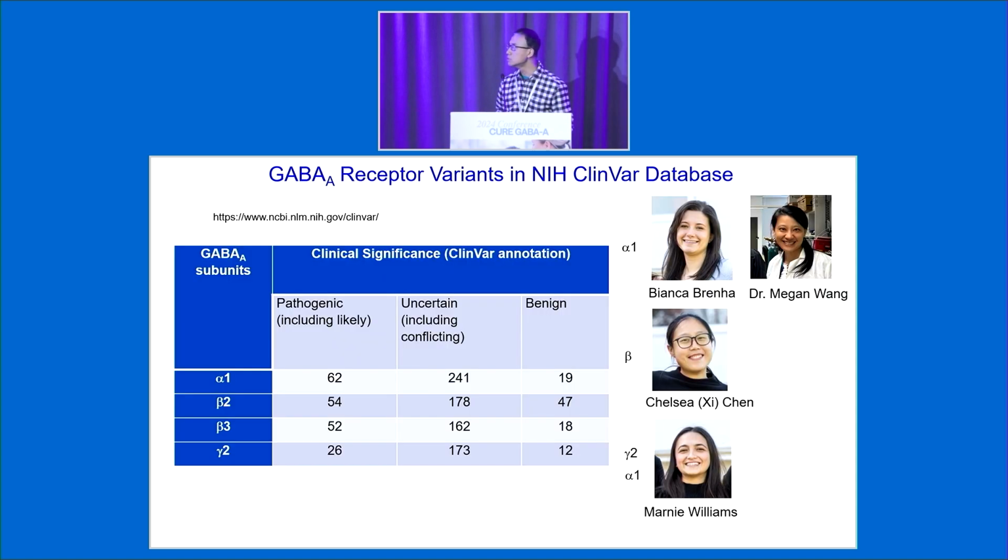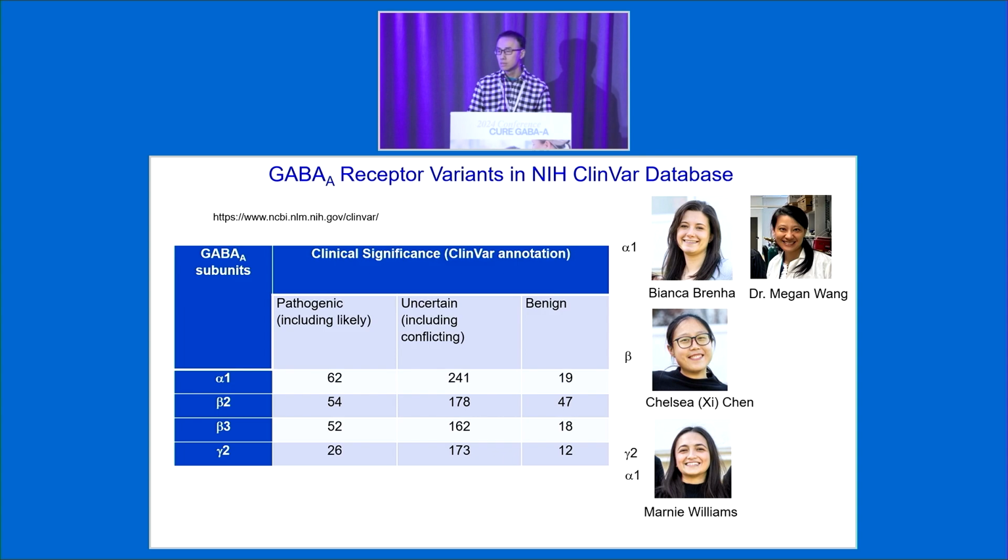Also, probably you know that many of the GABA receptor variants are resistant to current drug treatment. I think one really important disease-causing mechanism is that those variants will cause retention of the GABA variants inside the cell. Therefore, they will not be able to be present on the membrane. That's why many of the drugs on the market, which can only function when the receptor reaches the membrane, have no influence on these GABA variants.